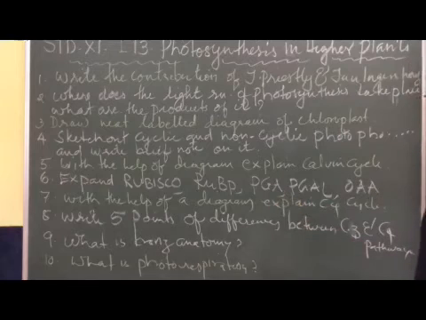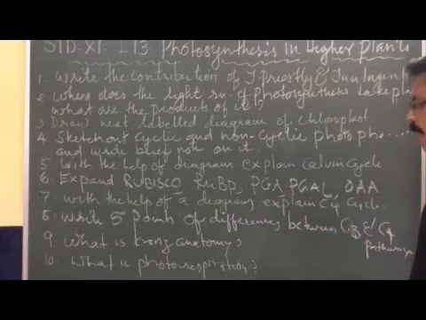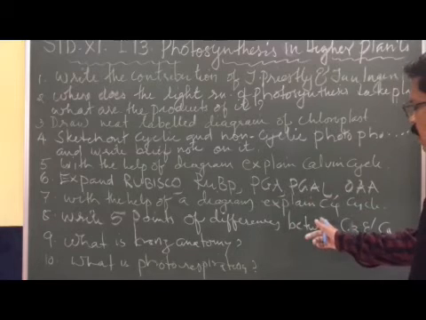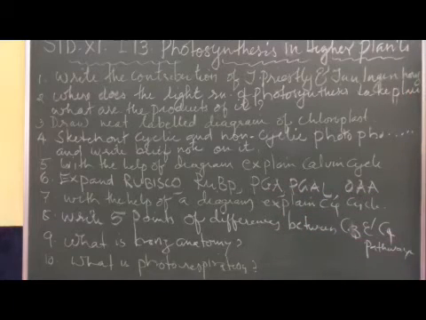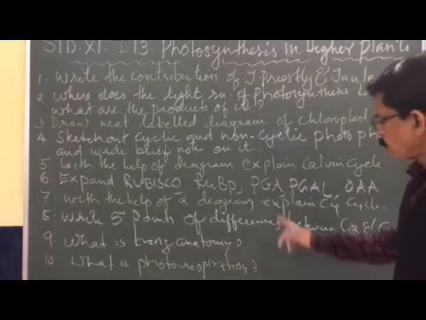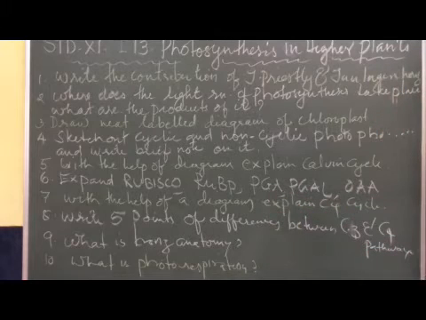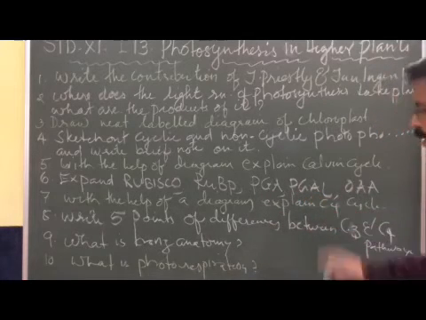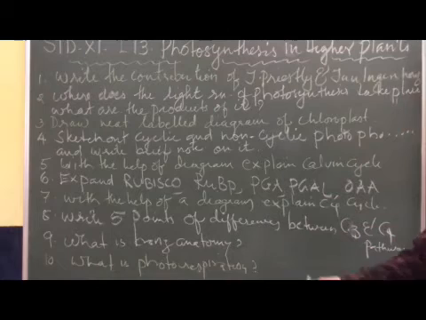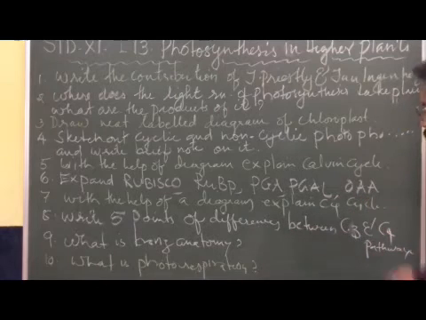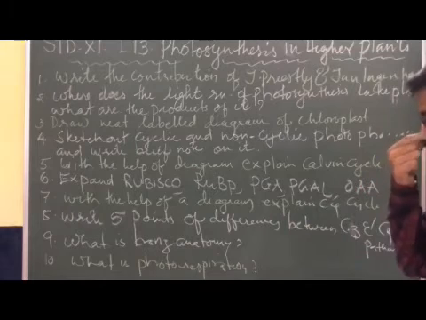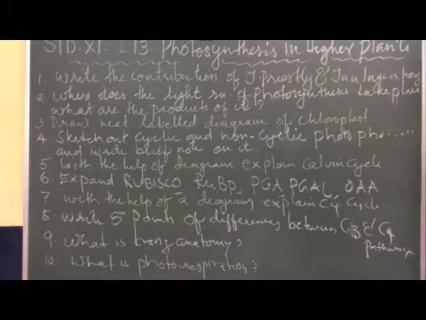Phosphoglyceric acid, or 3-phosphoglyceric acid. PGAL is phosphoglyceraldehyde, or 3-phosphoglyceraldehyde, no problem, you can say either. Oxaloacetic acid, OAA. Oxaloacetic acid is the first stable product of the C4 cycle.